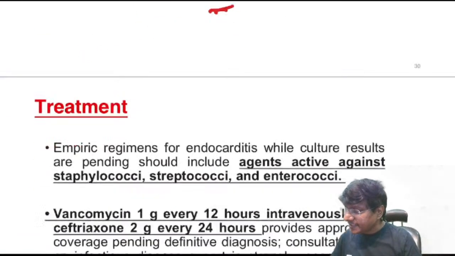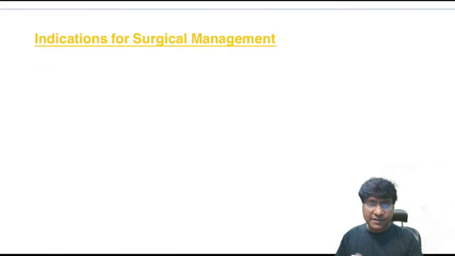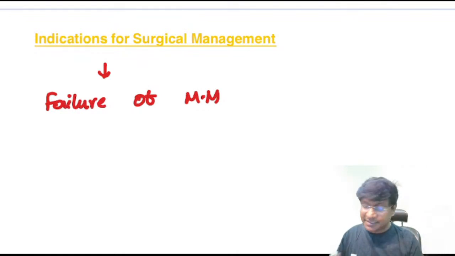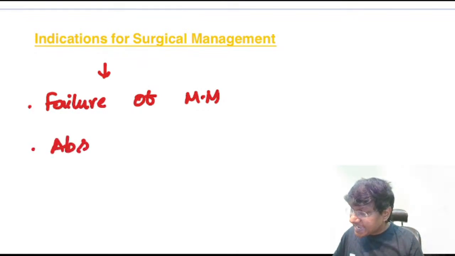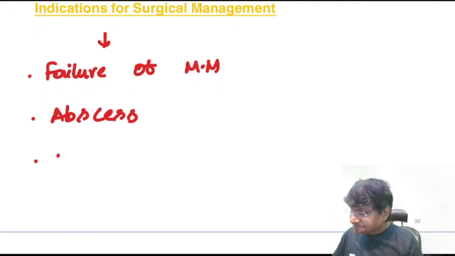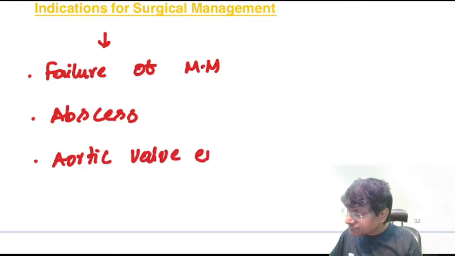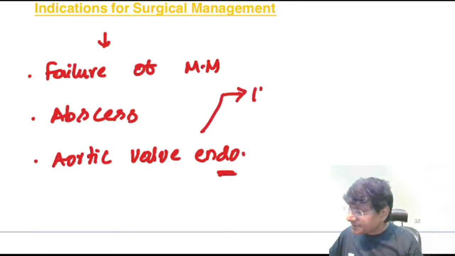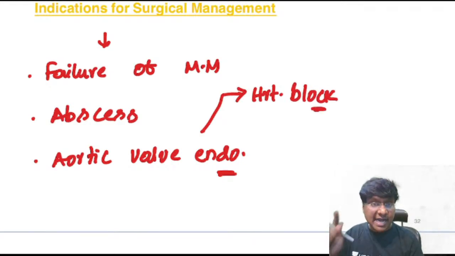Then you should know what are the indications of surgical treatment in case of infective endocarditis. Number one, failure of medical management. You need to do surgical treatment. And if there is presence of abscess within the myocardium, then also surgical treatment. Then if there is aortic valve endocarditis developing heart block, that is also an indication for surgical treatment.